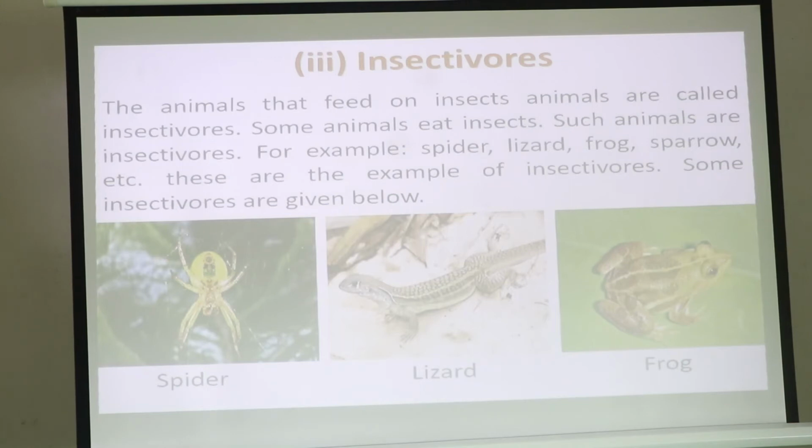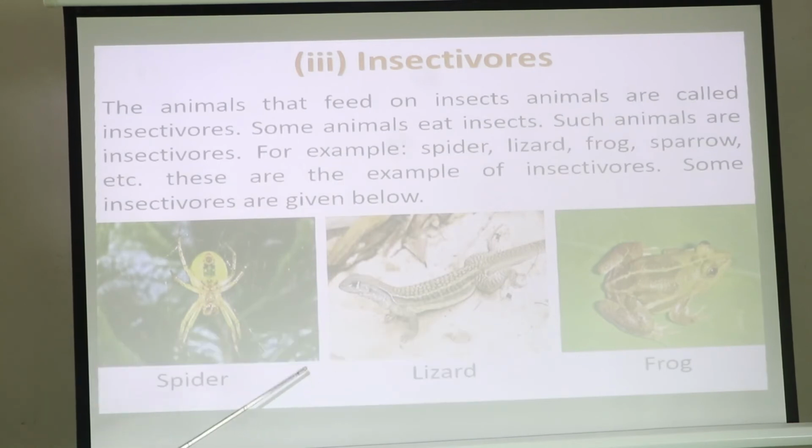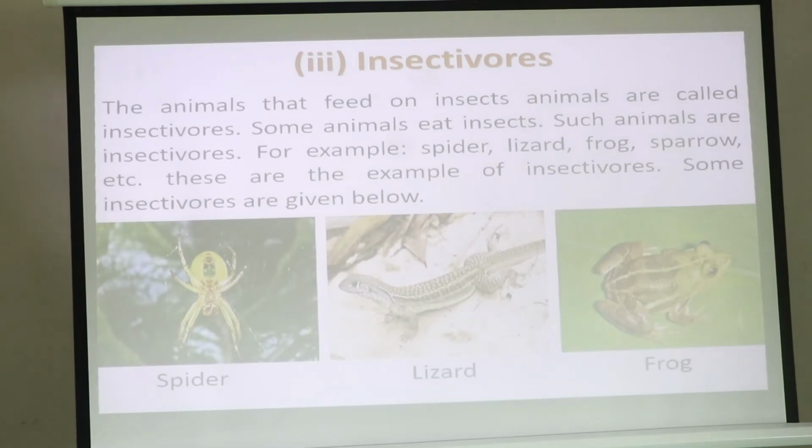Now you can also see in the picture, here is a spider. It is used to eat insects. To survive, its food is insects. And here is a lizard. It is also used to eat insects. And this one is a frog, as you all know. Frog also feeds on insects.